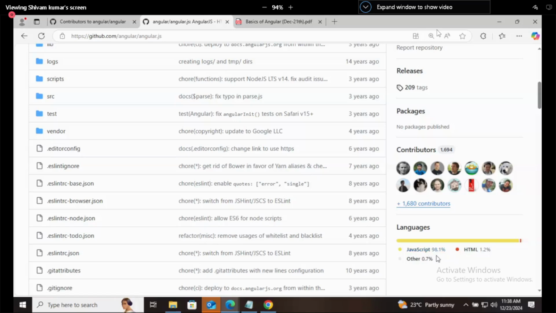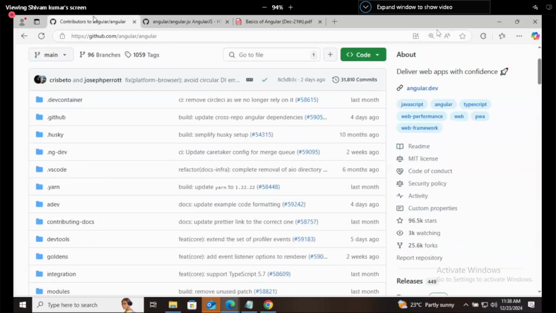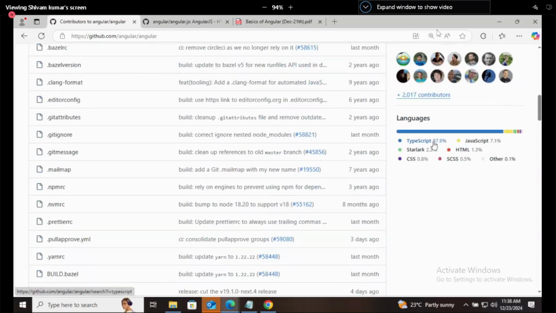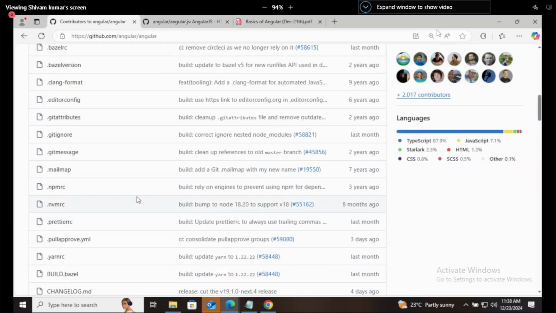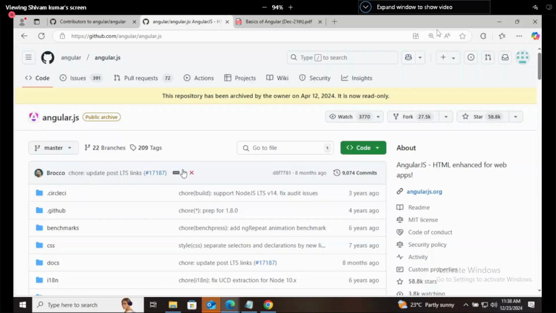It was using 98% JavaScript. When you come to Angular, it is using 87% TypeScript and only 2% Java, 7% JavaScript. So yes, Angular JS was different, which was based on JavaScript, and Angular is based on TypeScript. Both developed by Google only. Here it is not accepting any change now. They are saying that it is read only. You can read it. You cannot customize it now. They have closed it on 12th April 2024.